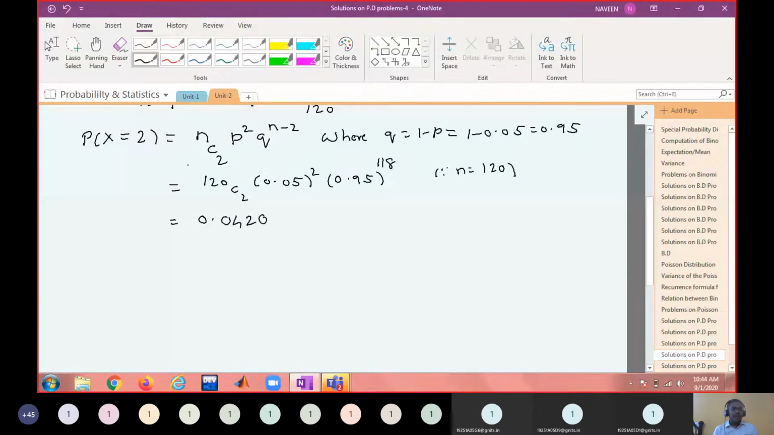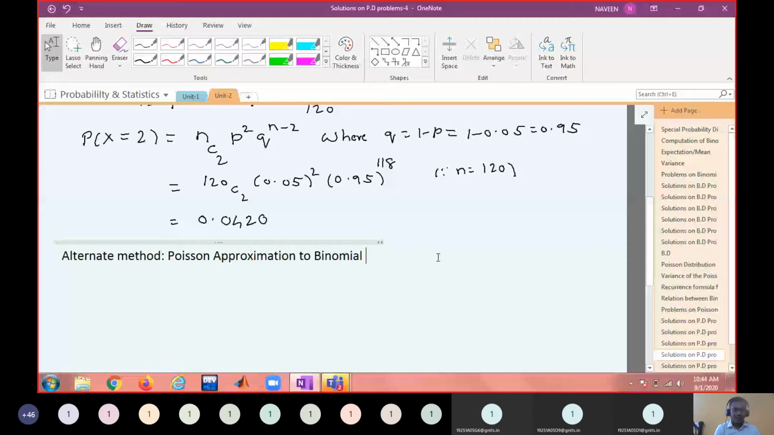Okay. So what I'm telling now, alternatively. Alternate method. What is the alternate method? Poisson approximation to binomial distribution.